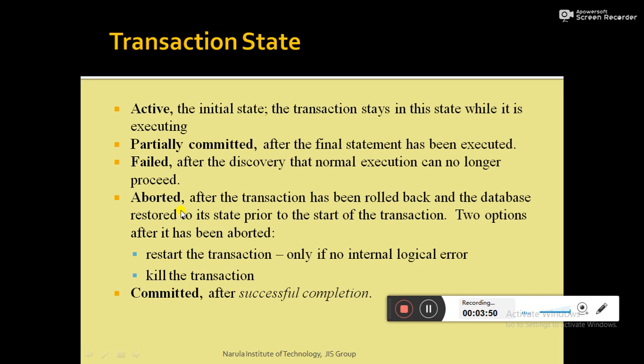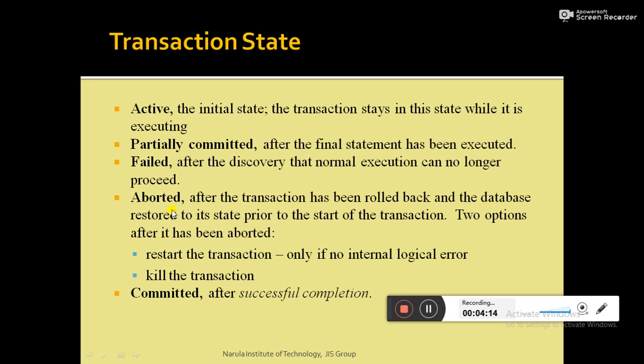Thus, any changes that a failed transaction made to the database must be undone. Once the changes caused by a failed transaction have been undone, we say that the transaction has been rolled back, and then the transaction moves to the aborted state.